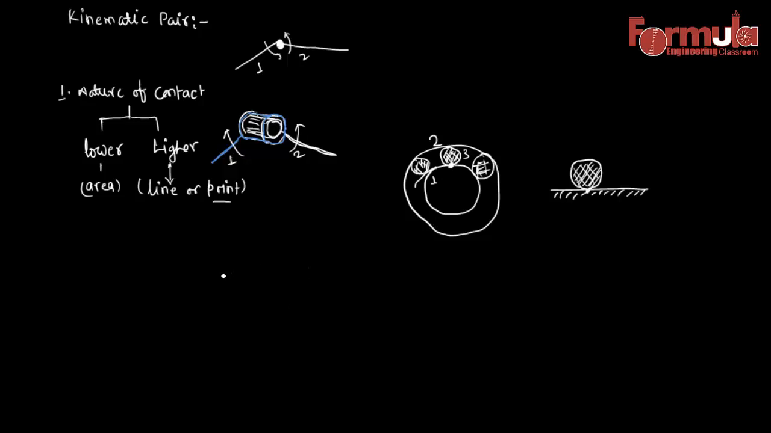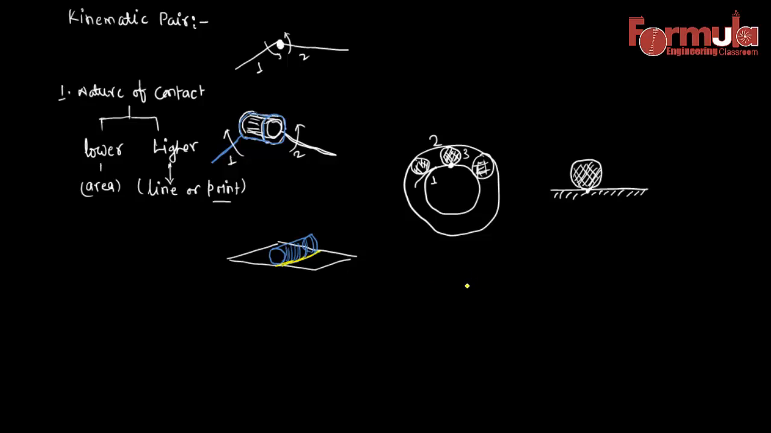Now similarly, let's suppose there is some plane surface over here, and above it there is some cylinder. When a cylinder rests on this plane surface, the cylinder contacts the plane surface only by a line. So here the contact is line contact. In the previous case, the contact was point contact. So in this case, there is line contact.